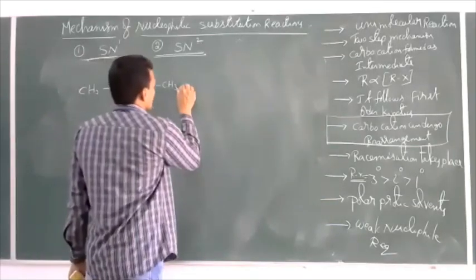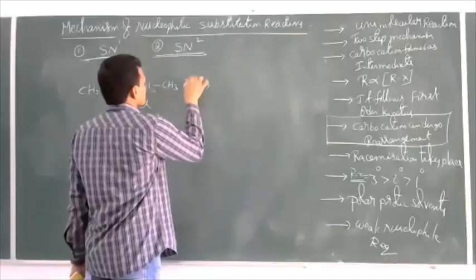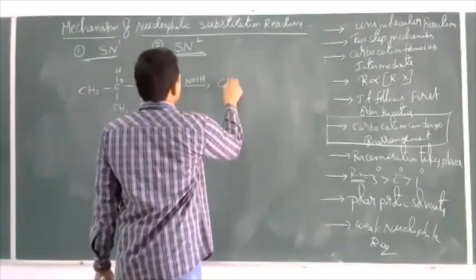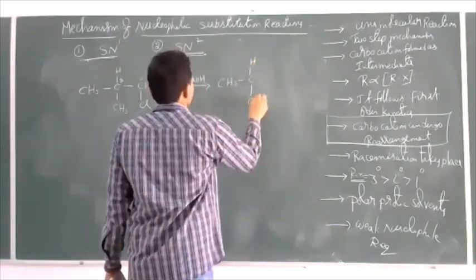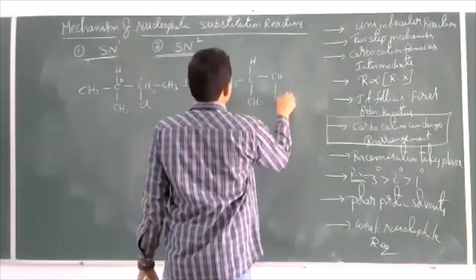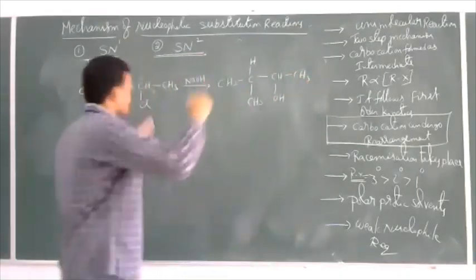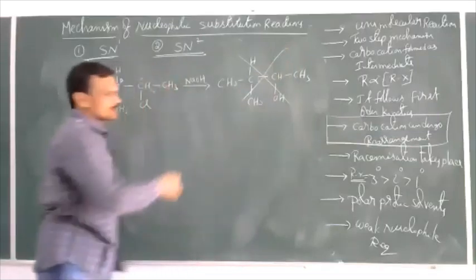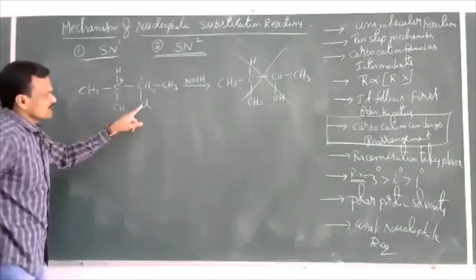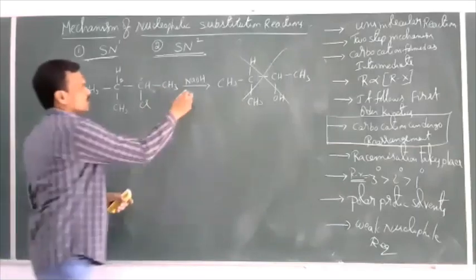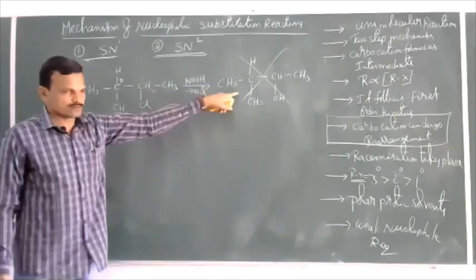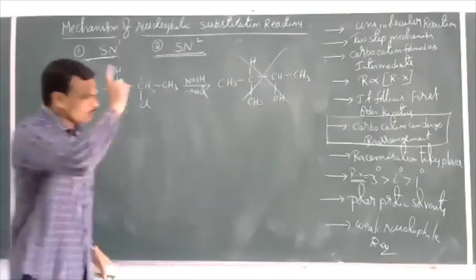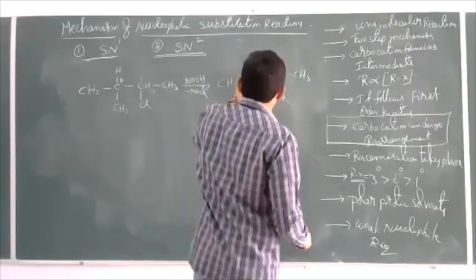Now, when this is allowed to react with NaOH, what is the product formed here? CH3, CH, CH3, CH, OH, CH3. Based on what we discussed so far, this should be the product. But this is not the reaction product formed here. What we assume is Cl minus replaced by OH minus, with elimination of NaCl, so we get this product. In place of Cl minus, OH minus should come. But this product will not be formed here. Which product is formed in this reaction? Let us see what product is actually formed, and I'll represent it here.